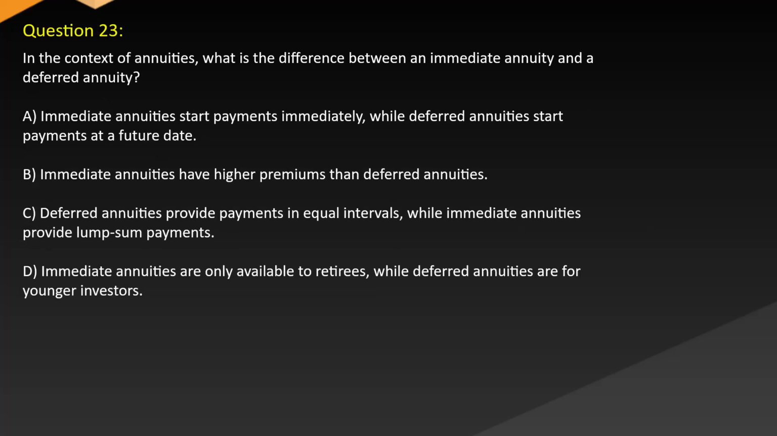Question 23. In the context of annuities, what is the difference between an immediate annuity and a deferred annuity? A. Immediate annuities start payments immediately, while deferred annuities start payments at a future date. B. Immediate annuities have higher premiums than deferred annuities. C. Deferred annuities provide payments in equal intervals, while immediate annuities provide lump sum payments. D. Immediate annuities are only available to retirees, while deferred annuities are for younger investors.